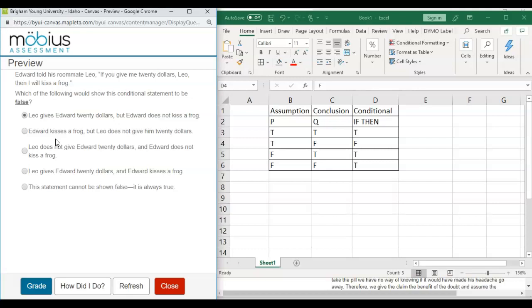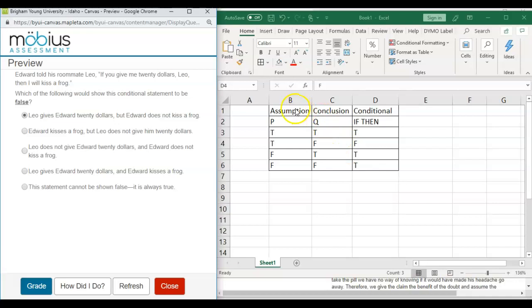Edward kisses a frog, so we have made the conclusion true. But Leo does not give him $20. So the conclusion is true, but the assumption that Leo gives him $20 is false. Either way, both of them would make a true statement because he doesn't give him $20. The next one, Leo does not give Edward $20 and Edward does not kiss a frog.